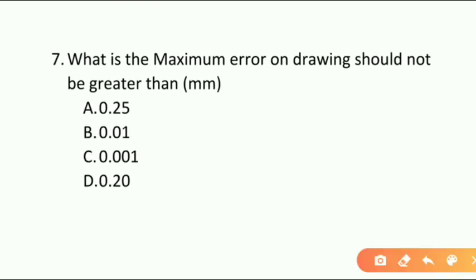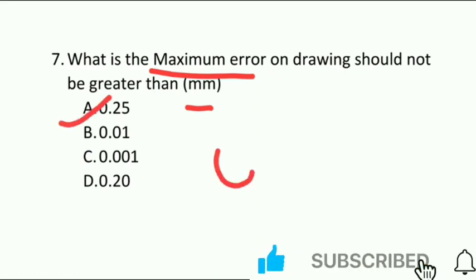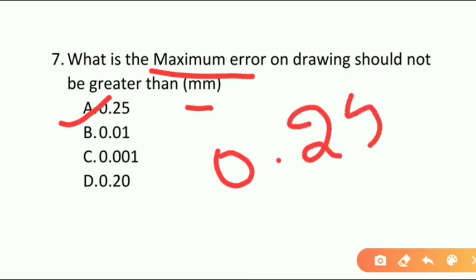And here the next we are going for the seventh question. What is the maximum error on drawing, which should not be greater than, in mm? Here regarding error in drawing, that should not be greater than some mm, that we will see. Option A 0.25, option B 0.01, option C 0.001, option D 0.20. And here the correct answer is 0.25. 0.25 is the correct answer.